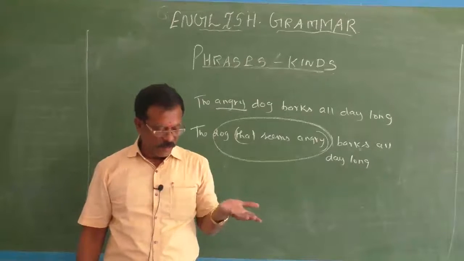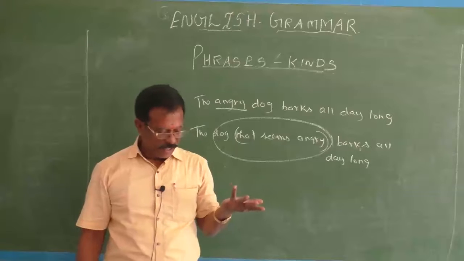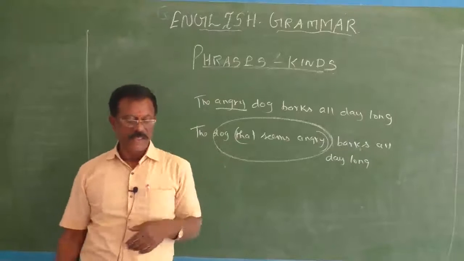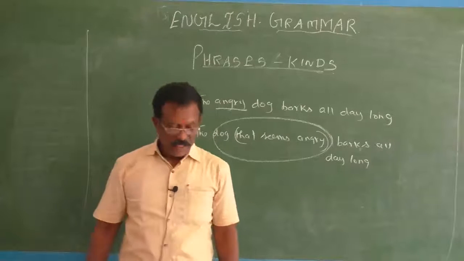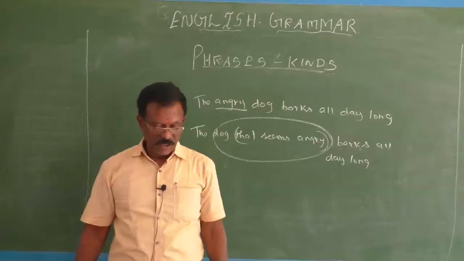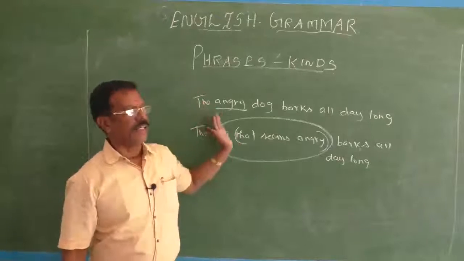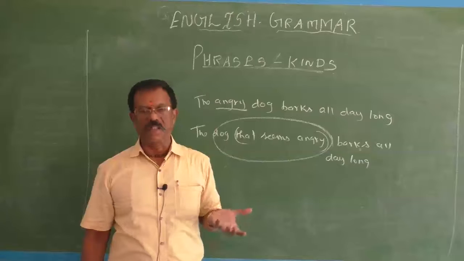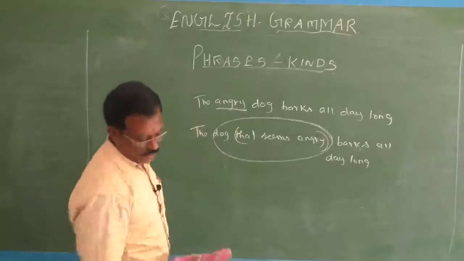And the movie was surprisingly good. She is a highly passionate girl, and a trip with my friends is my dream. So an adjective phrase can be used in the beginning of a sentence, sometimes in the middle of a sentence, sometimes at the end of a sentence. For each one I will give you one example. Could you remember, children? Like a noun phrase, an adjective phrase can be used in the beginning, in the middle, and at the end of a sentence.